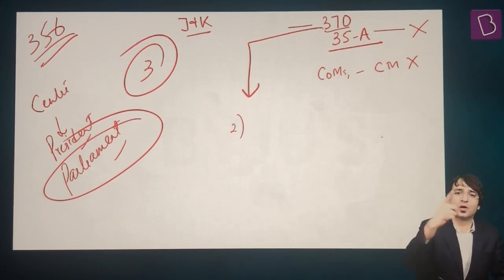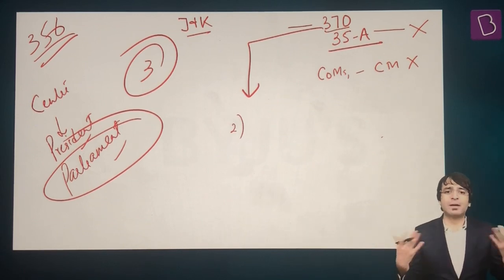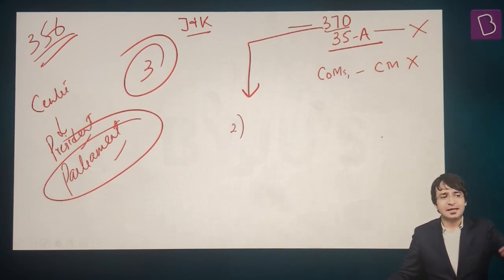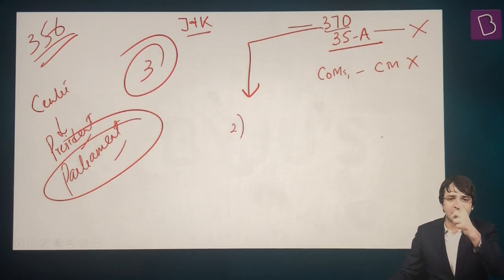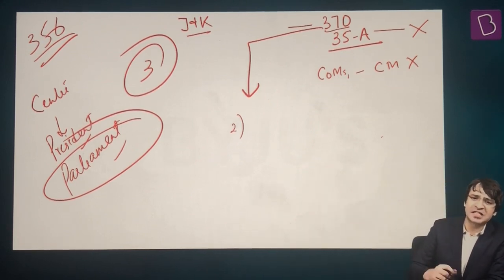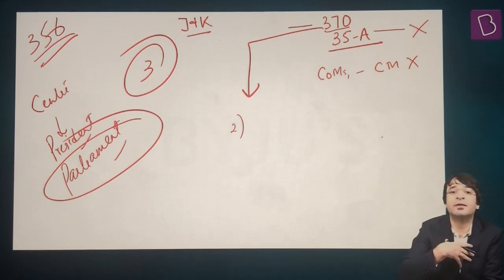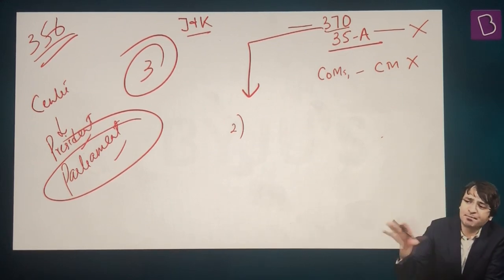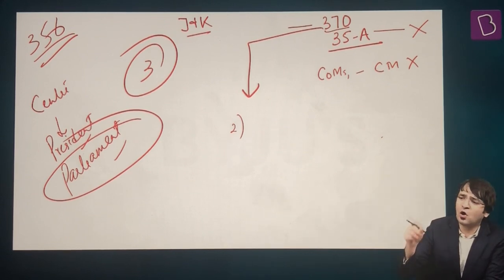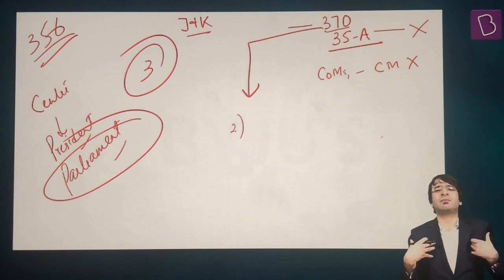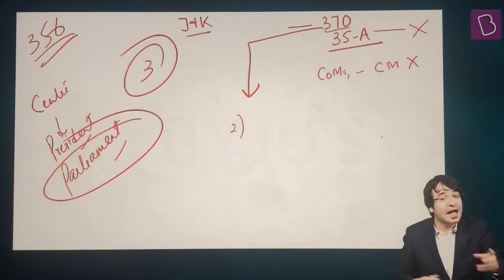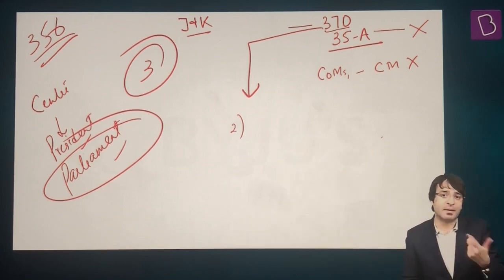The President issues a proclamation. I am issuing a proclamation, I'm the President of India, that the state of Jammu and Kashmir is under President's Rule. What I do, I say all the powers that are with the state, that are with the executive, will remain with me. That means all the powers of the chief minister, all the powers of the ministers, all the powers of anybody in that state will be vested with me because I am the president.